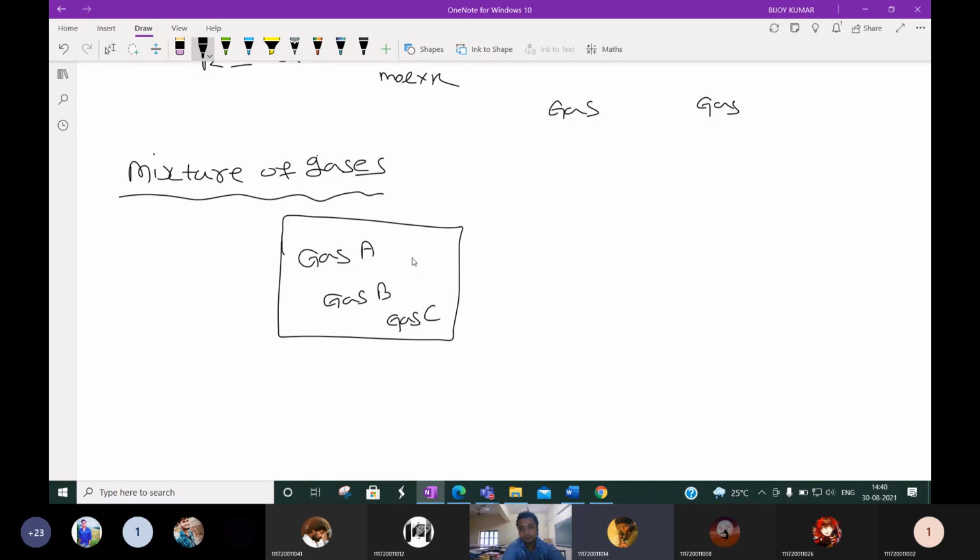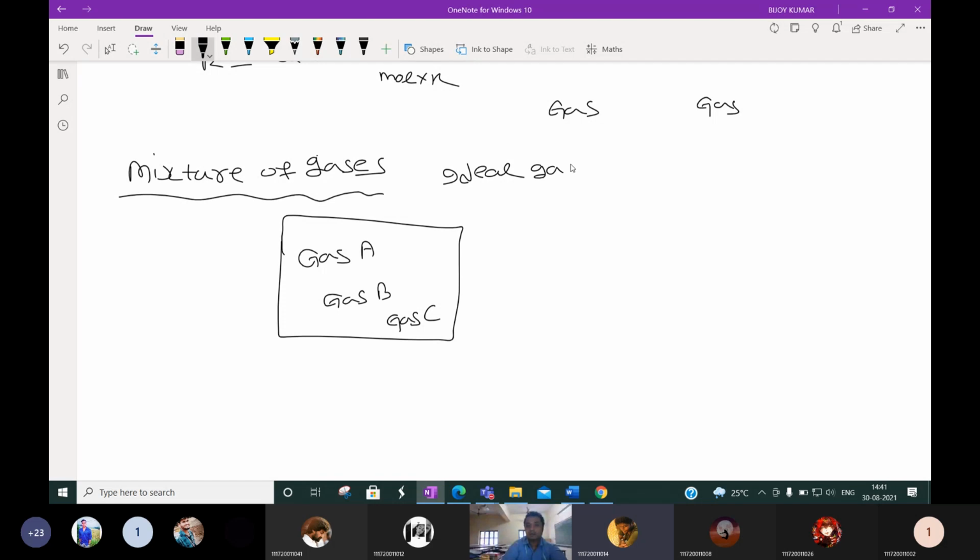It is possible, sir. Okay, how? Sir, by changing the pressure and temperature conditions. Yeah, pressure and temperature, because closed container means volume is fixed. Or you can say the mass is fixed. But we also have to make sure that the 3 are not reacting with each other, sir. Yeah, that we are discussing on ideal gas now.